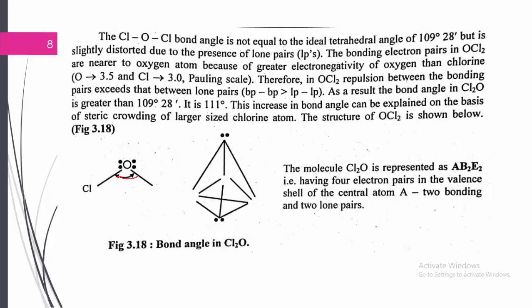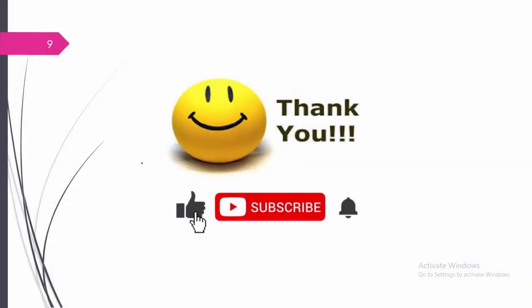Here, I will show with the arrow mark. This is the bond angle of chlorine, it becomes now 111 degrees. Try to understand this: because the chlorine atom size increases, the repulsion between these two is more compared to this one. So the bond angle rises from 109 degrees of the regular tetrahedral shape towards 111 degrees, which is explained for the Cl2O molecule with the irregular shape of the tetrahedron. Okay, so with this I will stop here. I hope you understand these two concepts, the formation of ClF3 as well as the Cl2O molecule, on the basis of VSEPR theory.